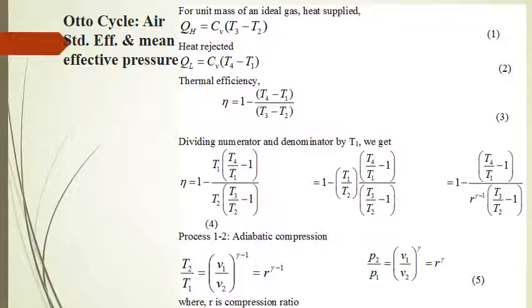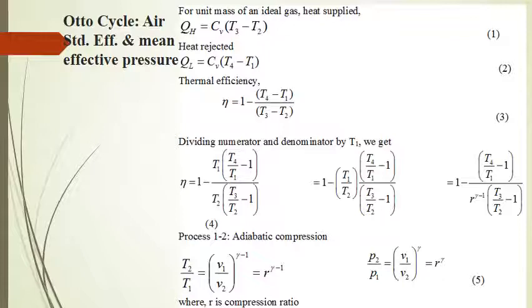There is one more term, mean effective pressure, whose derivation we are going to discuss just after air standard efficiency. Mean effective pressure is the constant mean effective pressure acting on the piston of a hypothetical engine that is producing power equal to an actual engine. As you know, in the case of an actual engine, the pressure varies drastically.